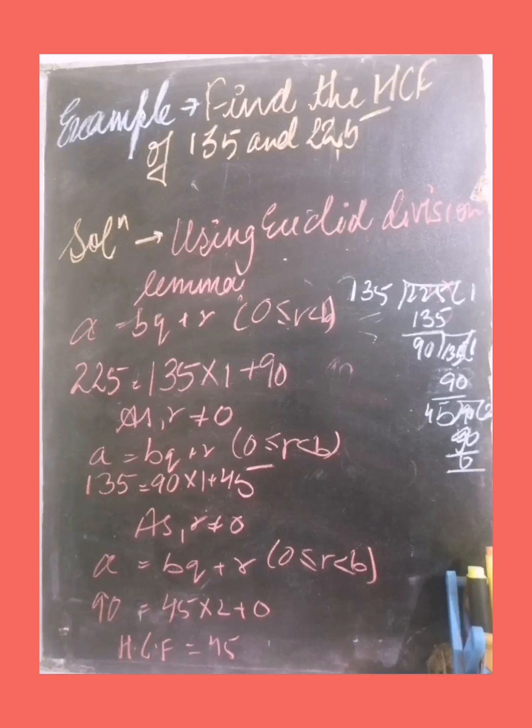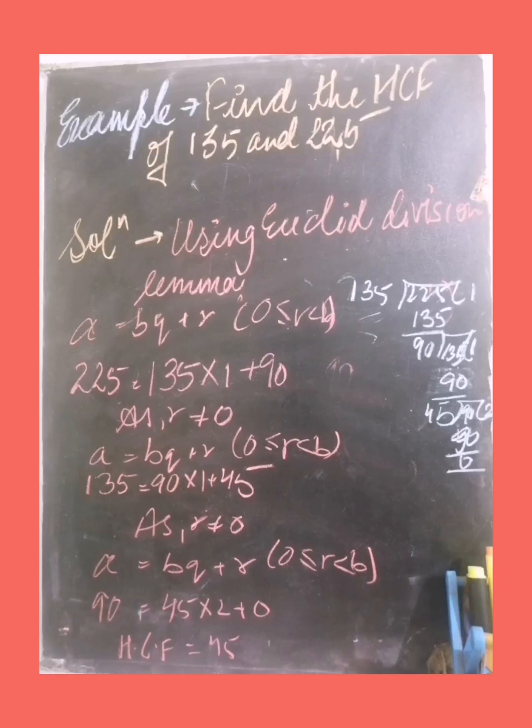In our second step, dividend is 135 and divisor is 90. Quotient is 1 and remainder is 45. Again remainder is not equal to 0. In our step 3, we will again use Euclid division lemma, a = bq + r, where r is greater than or equal to 0 and smaller than the divisor.